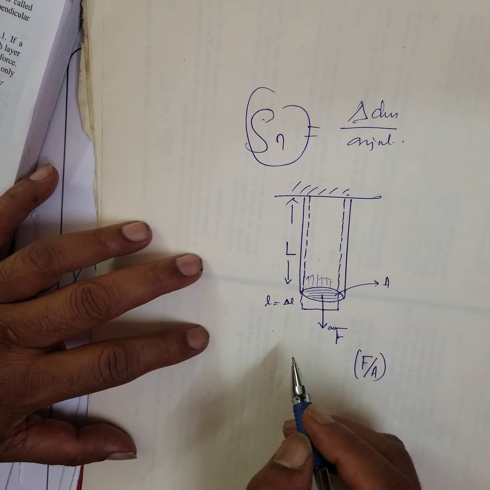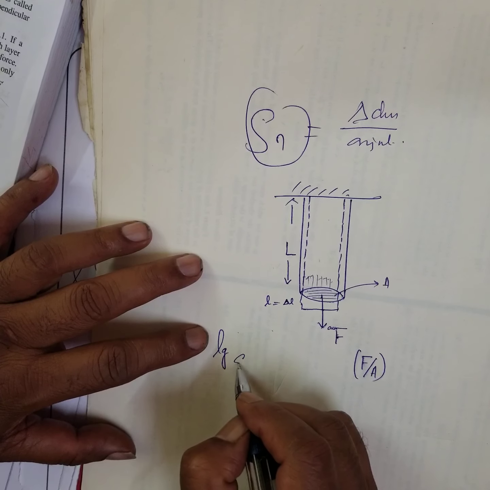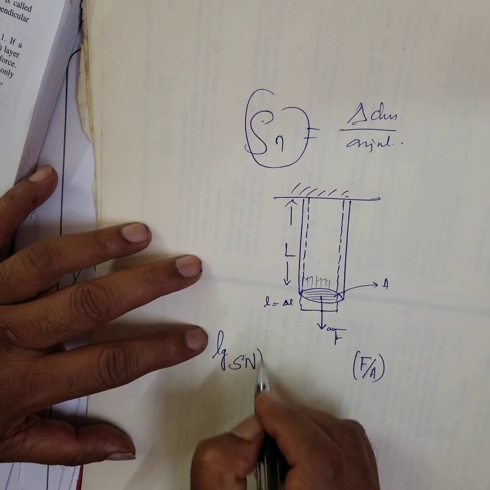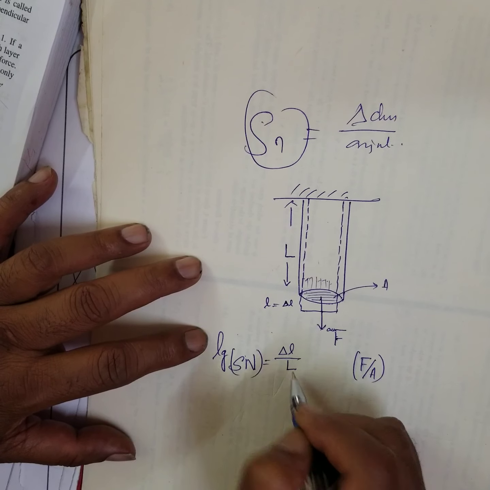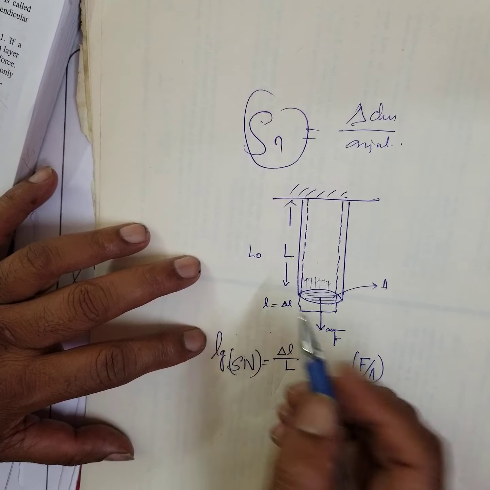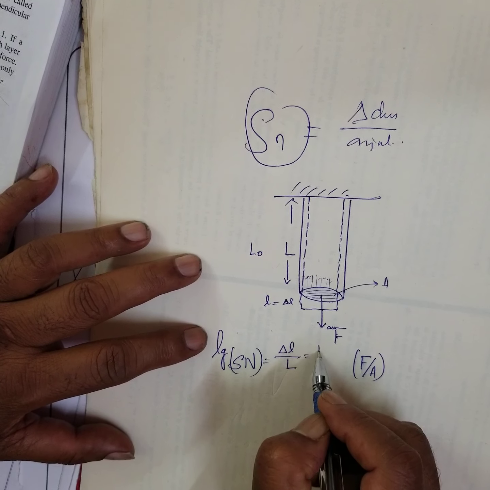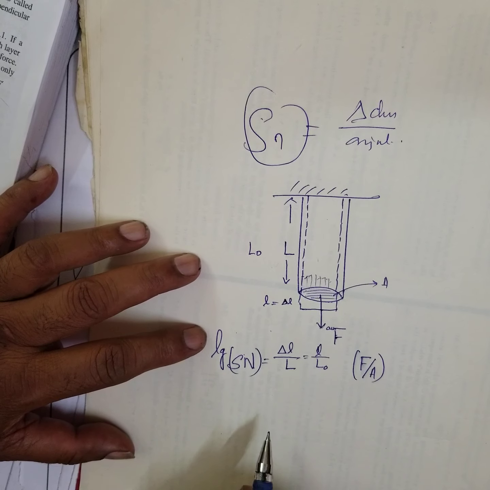Therefore, longitudinal strain is equal to change in length by original length. In some textbooks they will write L0, so delta L by L0, a different symbol.